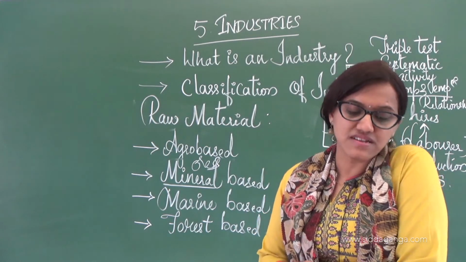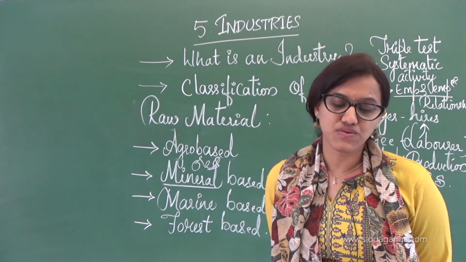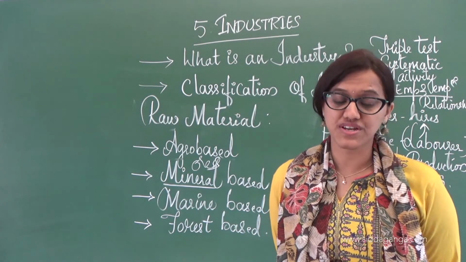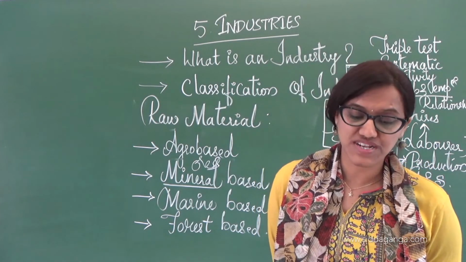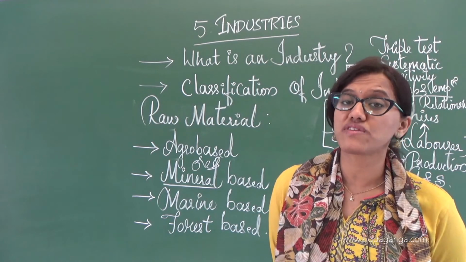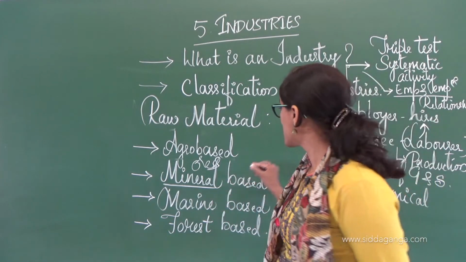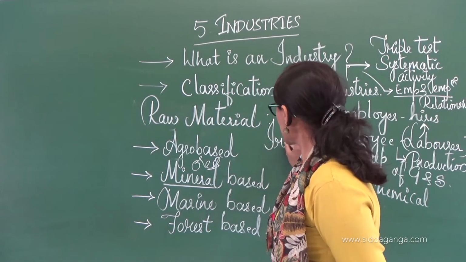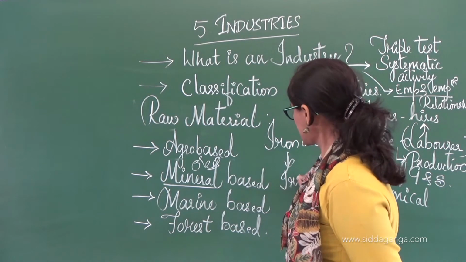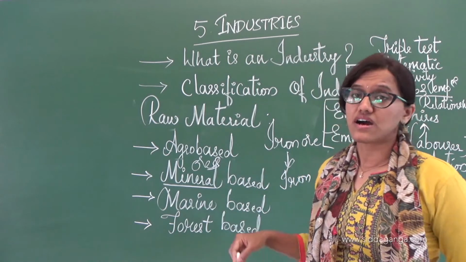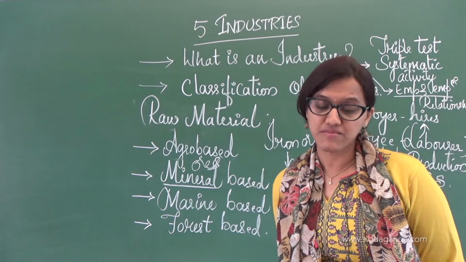Iron made from iron ore is the product of a mineral based industry. Iron ore is used as a raw material for the manufacture of a number of other products. So using iron ore, they come up with iron, which is the product of the mineral based industry.